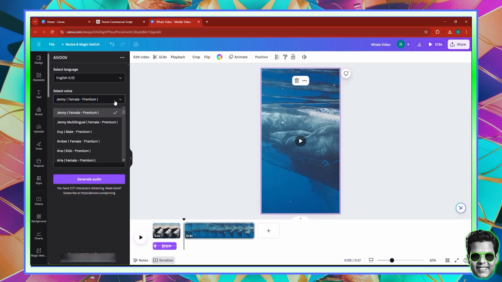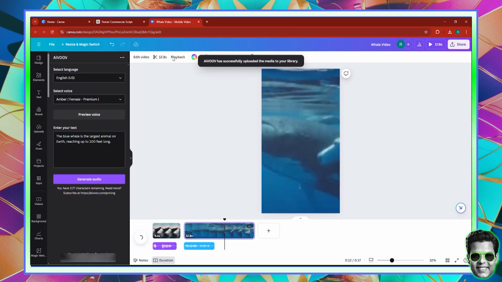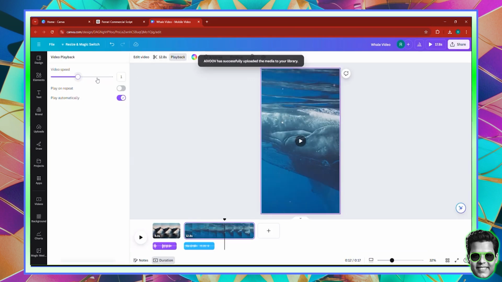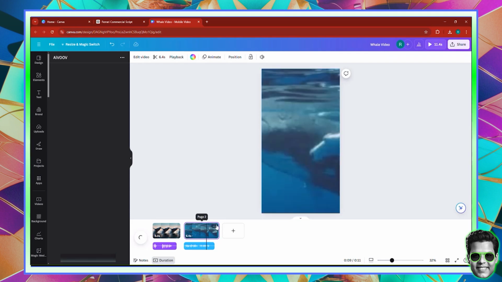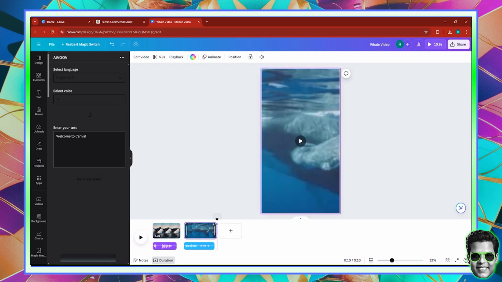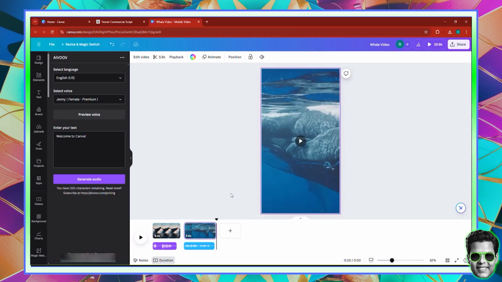And when it comes to the voice, I'm going to use Amber, and I'm going to generate the voice. So now I'm going to generate the voice, and you can see that the voice has been generated. Let's check it out. Let's see how it is. It's 5.5, so we need to go to the playback option and double the speed. And here, I can just go and crop the extra edge like this, and a little bit more like this, and that's it.